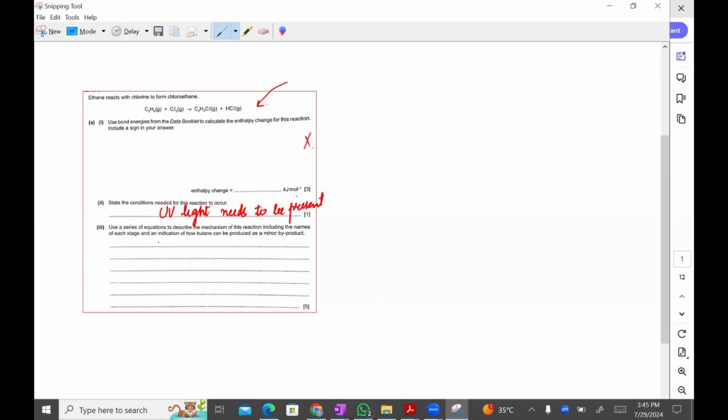Now, use a series of equations to describe the mechanism of this reaction, including the name of each stage and an indication of how butane can be produced as a minor product. First of all, we are going to write about initiation. In the initiation reaction, we have to show that chlorine is going to break and make free radicals, which is homolytic fission, and that occurs under the presence of UV light.